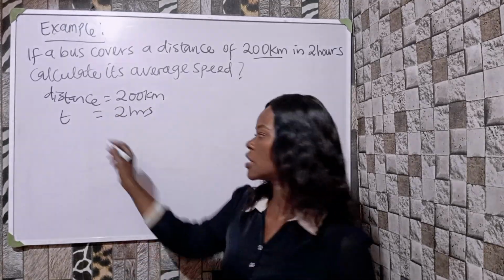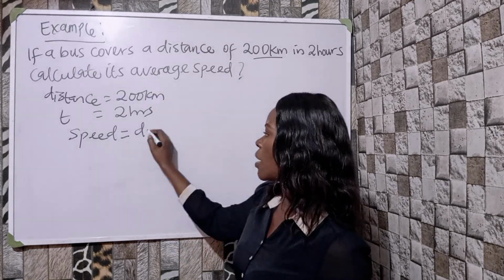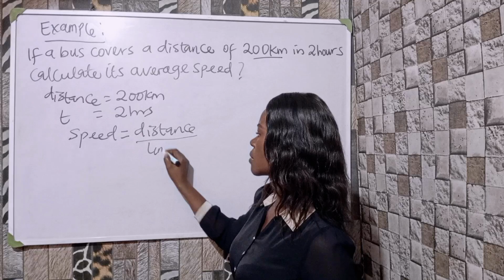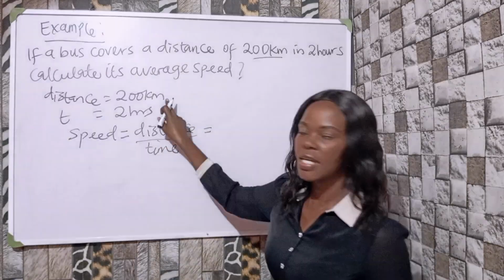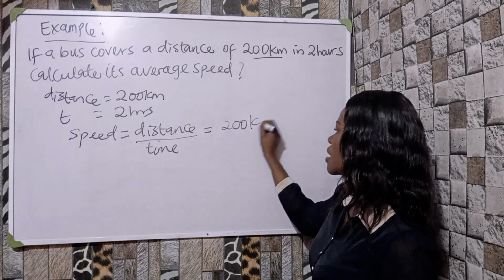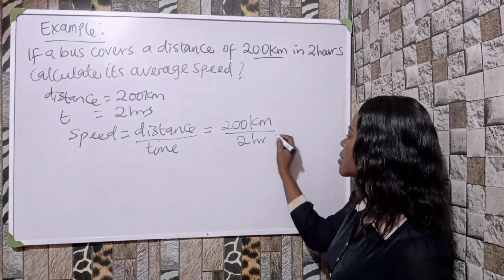So let us solve for the speed. Speed is equal to distance over time. We substitute what we have. The distance is 200 kilometers and time is 2 hours.